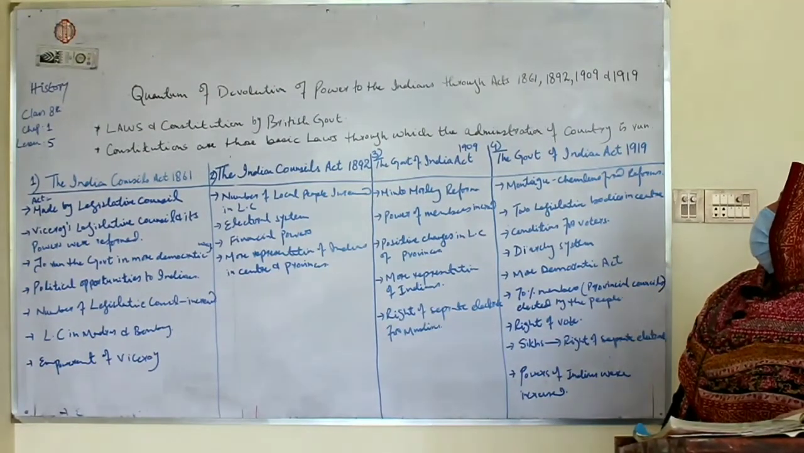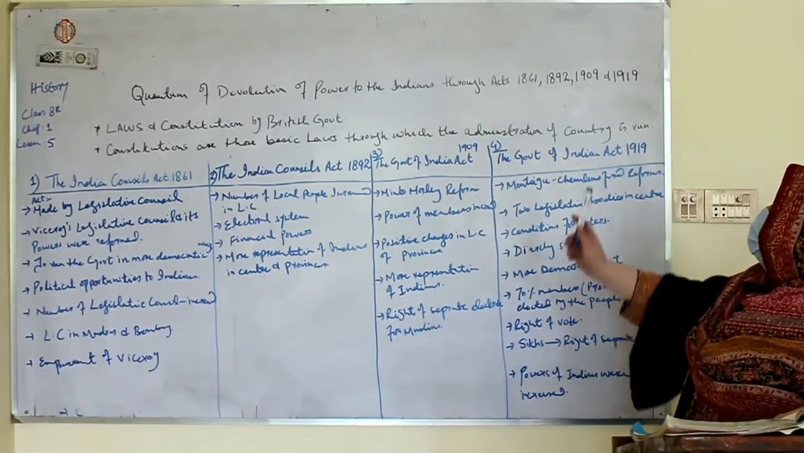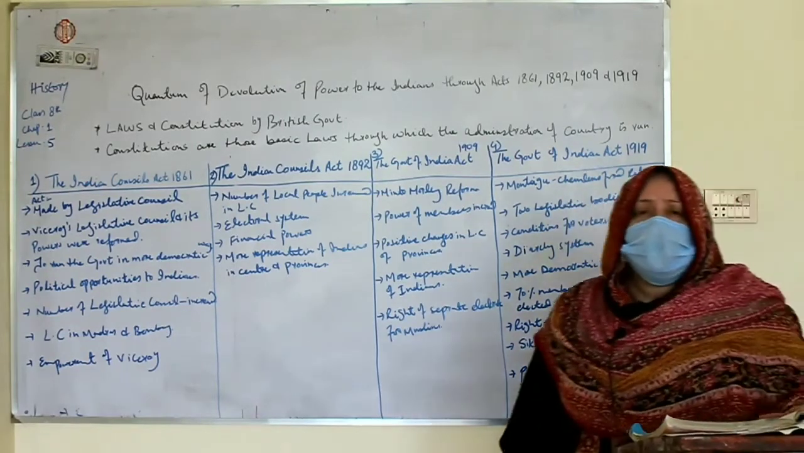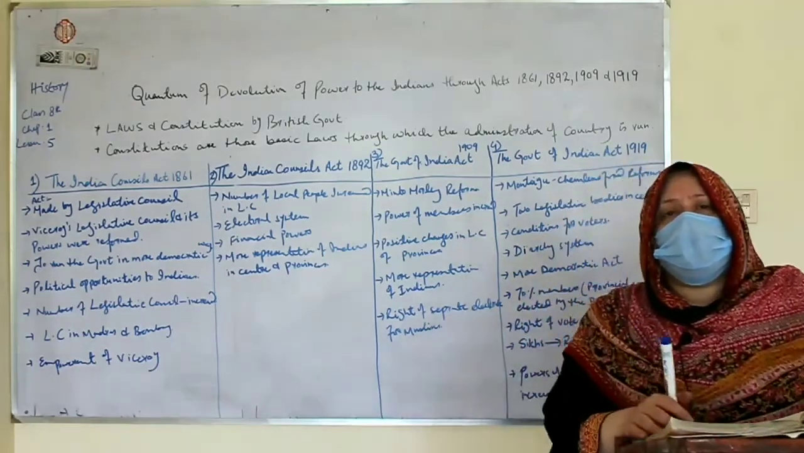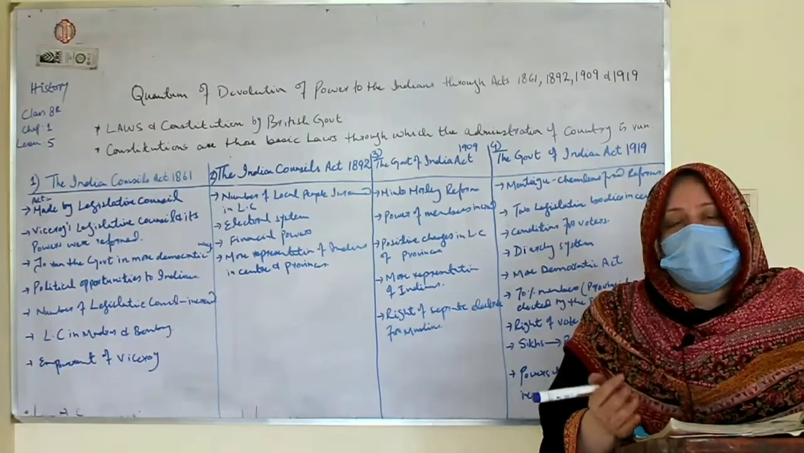Of power to the Indians through Acts 1861, 1892, 1909 and 1919. It means how power was transferred to the local people step by step.